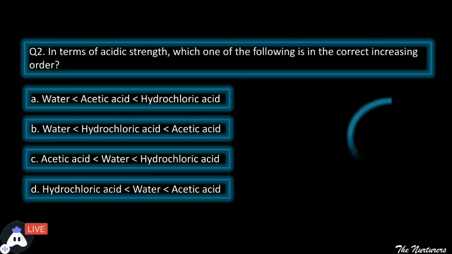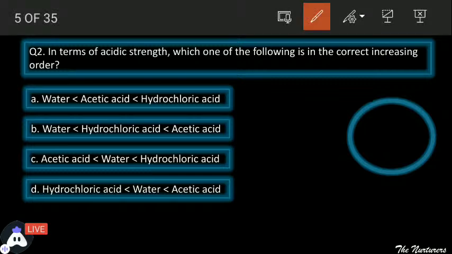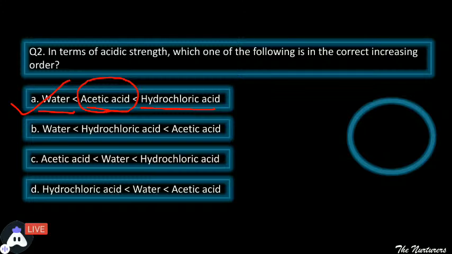Great. This is an easy one, but you won't be served that much easy in the exam since it is a basic one. Yes, we all know that hydrochloric acid is one of the strong acids, and so that's why hydrochloric acid is the strongest. After that we have 2 options left, water and acetic acid. Obviously we will be choosing acetic acid, the second one, because water से कम strength किसकी होगी acid में? Acetic acid की. And we know water is neutral. Water में तो कोई acidity होती ही नहीं है, neutral substance है. So A is the correct. Moving ahead to the next one.